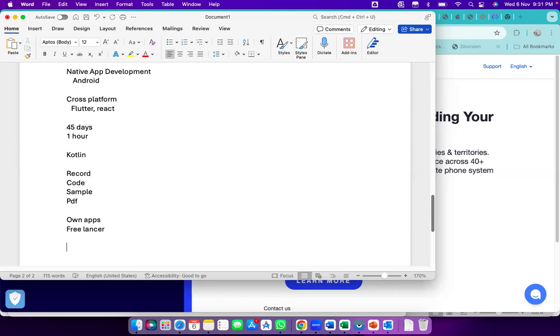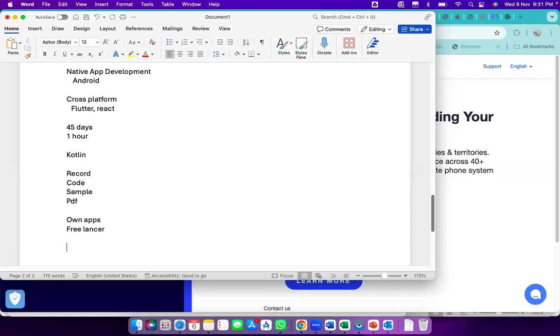So now, Ashish, you have a question about cross platform. Cross platform is nothing but writing the code once so that it works in two environments. Like if I create code in Flutter, it will work for Android as well as iOS.